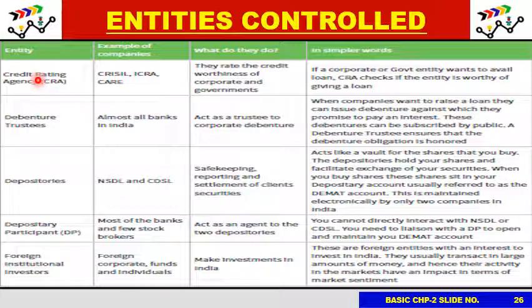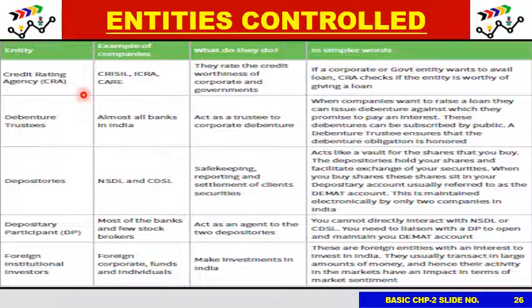The entities like credit rating agencies like CRISIL and ICRA, what do they do? They rate the creditworthiness of government, and in simpler words, SEBI tries to control them so that they don't give an unfair rating to anyone. So if a corporate or government entity wants to avail a loan, basically the credit rating agency checks if the entity is worthy of being given a loan. So it comes on the radar of SEBI.